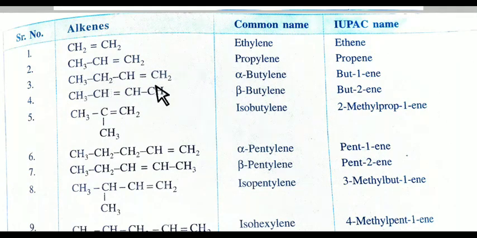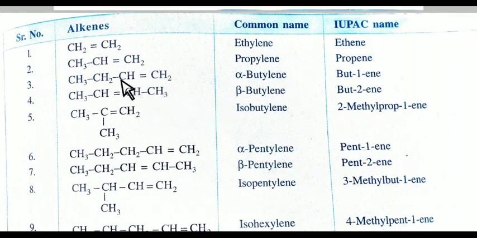See here 1, 2, 3, 4. We have to number it from where the double bond is nearer. So we have to number it from right hand side. 1, 2, 3, 4. 4 carbon atoms are there, and the double bond is on the first carbon atom. So it is known as alpha butylene.